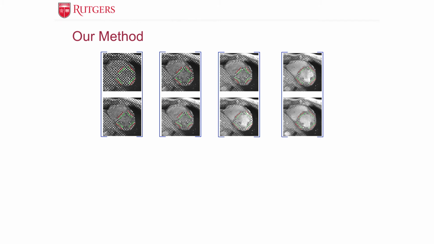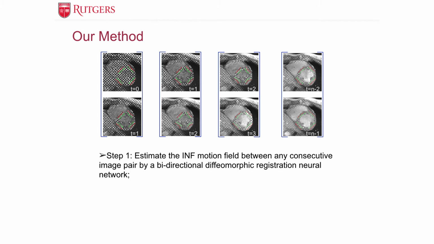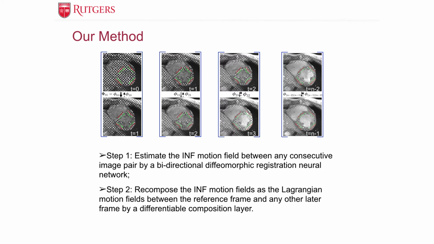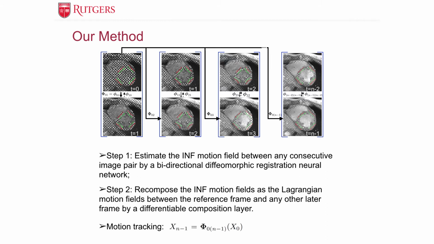First, we estimate the inf motion field between any consecutive image pair by a bidirectional diffeomorphic registration network. Second, we recompose the inf motion fields as the Lagrange motion fields by a differentiable composition layer. Motion tracking is done by predicting the position x-1 on a later frame, moved from the position x0 on the first frame, with the Lagrange motion field.